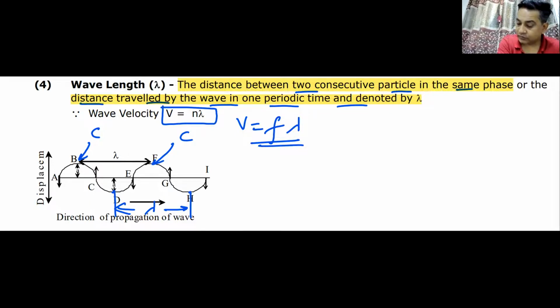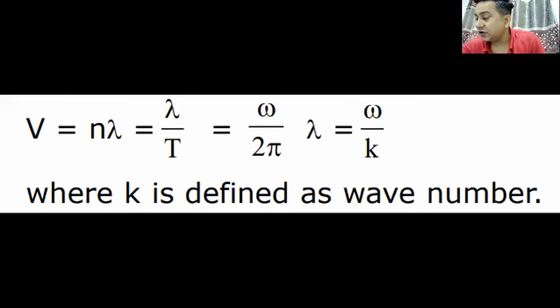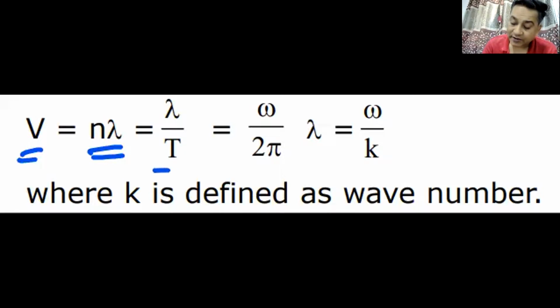Well, in this particular chapter on wave motion, the only thing you have to understand is these three formulae, and if you can remember these three formulae, you would be doing very nicely. So please note down these formulae very, very carefully. v is equal to n lambda, or f lambda. This is the formula that we already know. f is 1 by T, so it becomes lambda by T. Time period is 2 pi by omega, so it becomes omega by 2 pi into lambda.